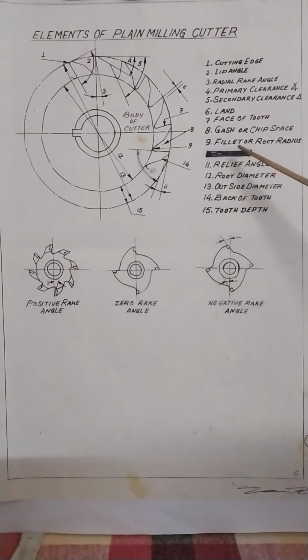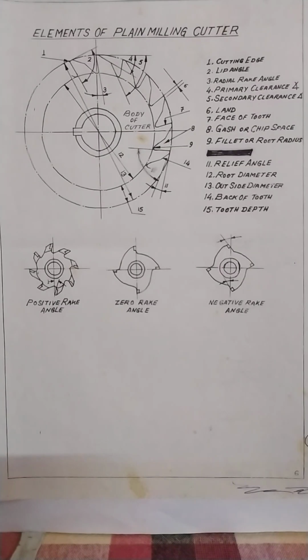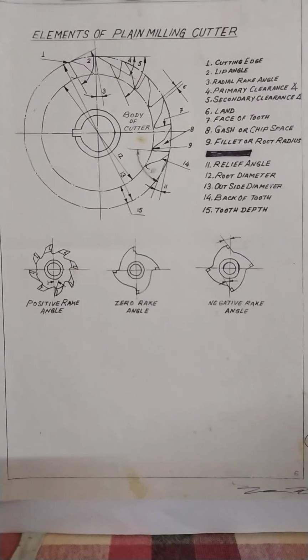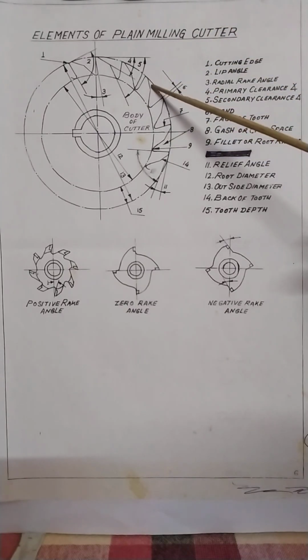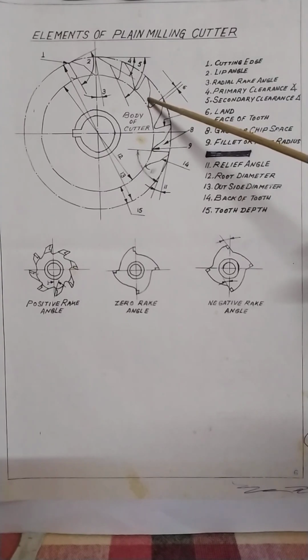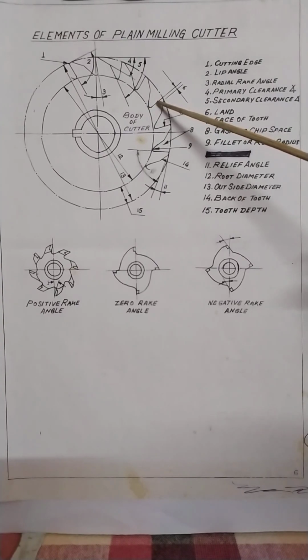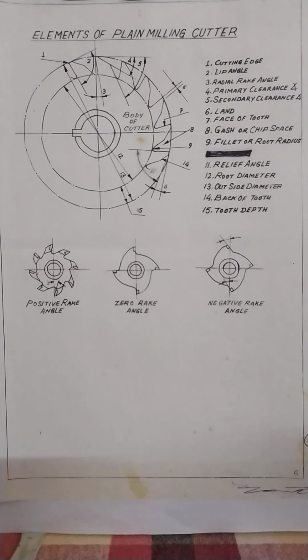Next point is fillet or root radius. When we manufacture the cutter, this portion is the first clearance angle, and this is the second clearance angle. So at the bottom, this portion is called the fillet, which means it is in radius. It cannot be kept sharp.